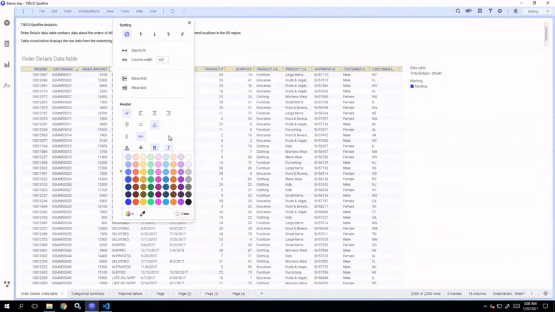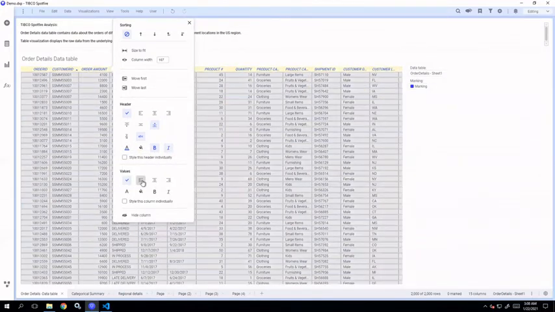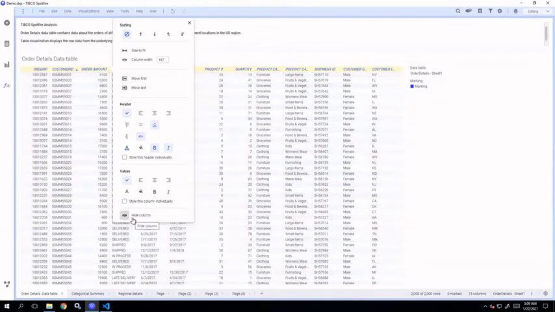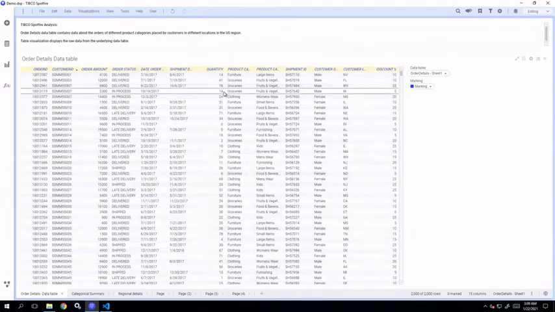Okay. Then you can also format the value columns or the rows of the column data table visualization, change the alignment, change the color of the text, the background color, and all these things. You can also hide a column by clicking on hide column. By using this option, hide column, this only hides the column from this table visualization. The column is not deleted from this table.